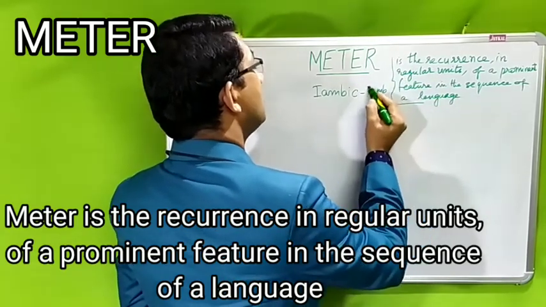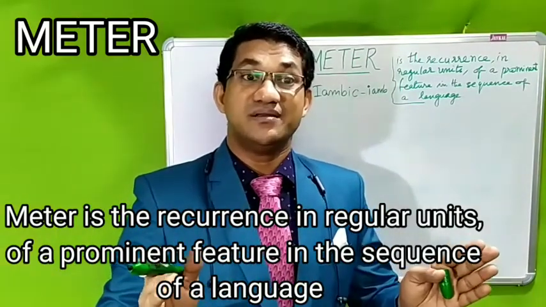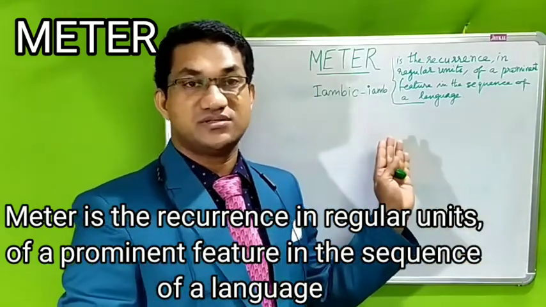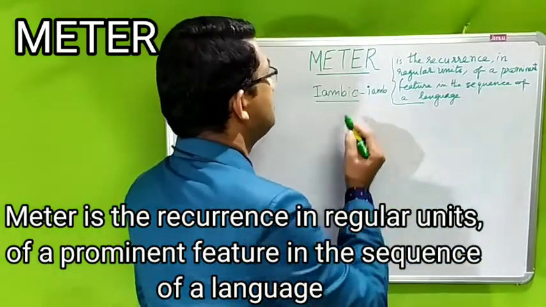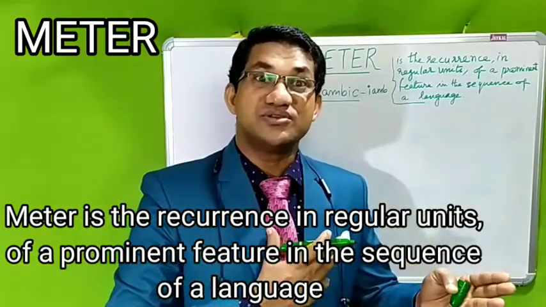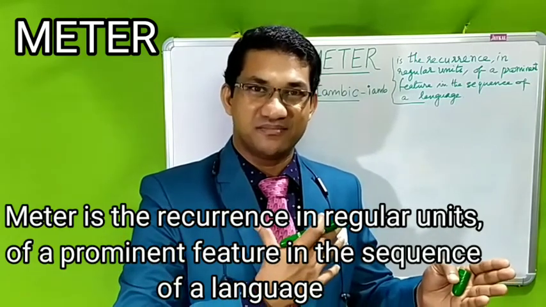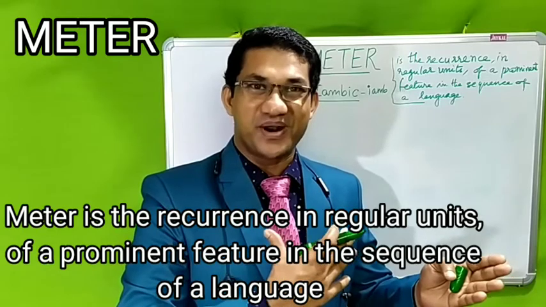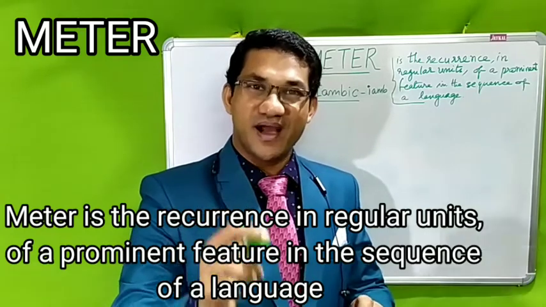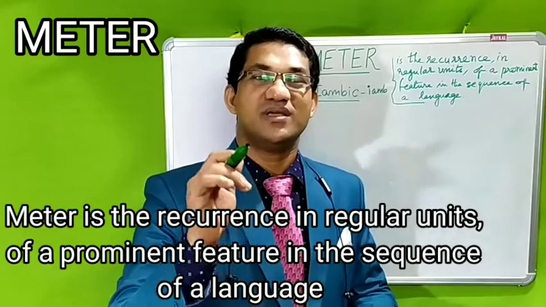Alright, so we are learning about the Iambic meter, and of all the standard feet in English, the Iambic foot is the most important because it's very close to the pulsation of our heart. We know our heartbeat. Dam, dam, dam. So the Iambic meter or an iamb is close to the beating of the heart.